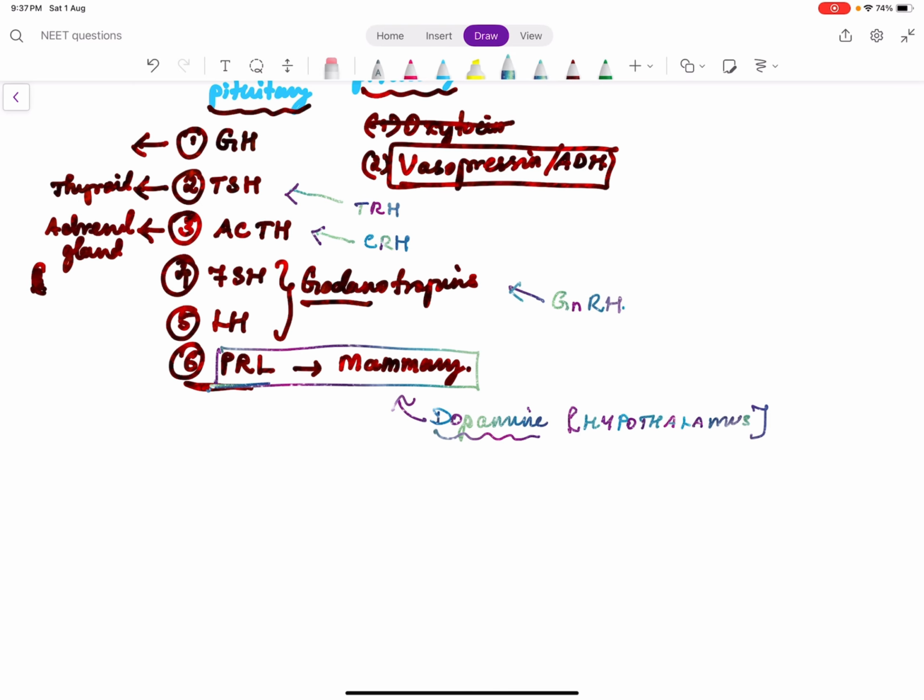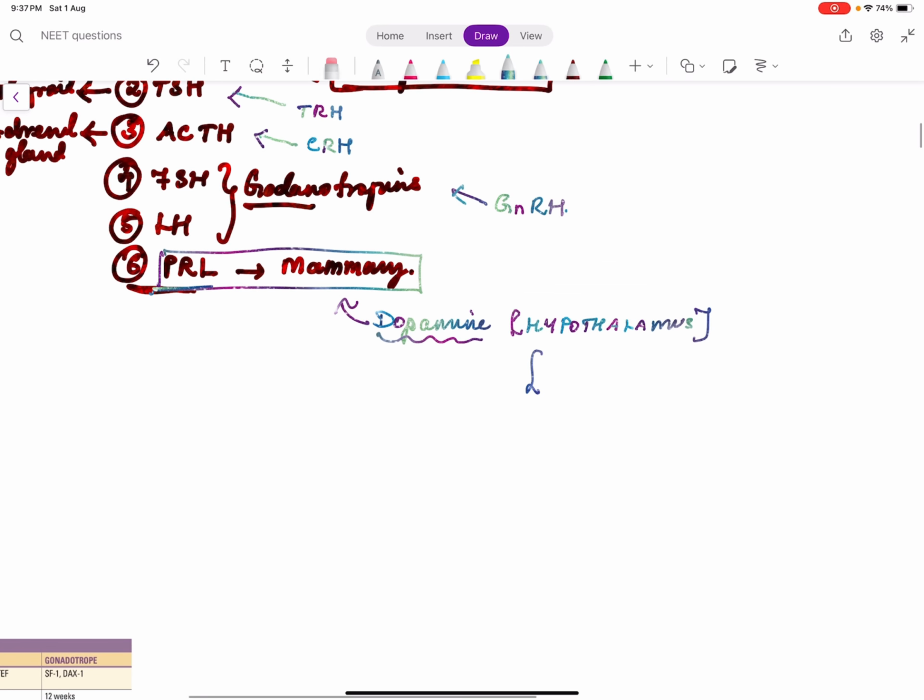When we give a dopamine antagonist, for example, we have a few dopamine antagonists, for example, metoclopramide, or we have the antipsychotic drugs. Metoclopramide is a drug given in vomiting. We have many antipsychotic drugs like haloperidol, risperidone. All these are dopamine antagonists. When dopamine is antagonized, prolactin may increase.